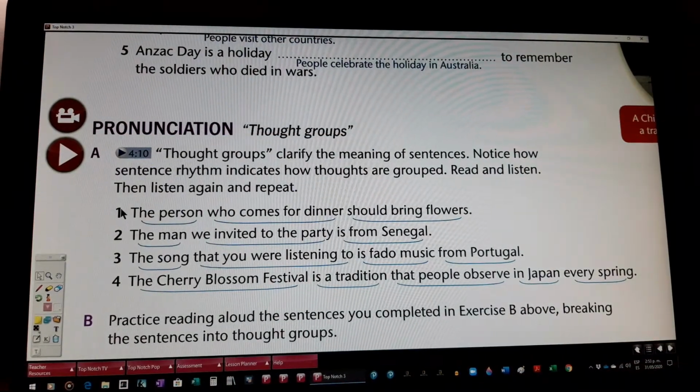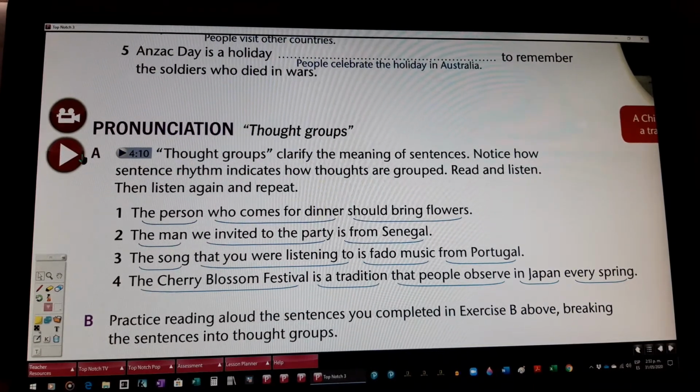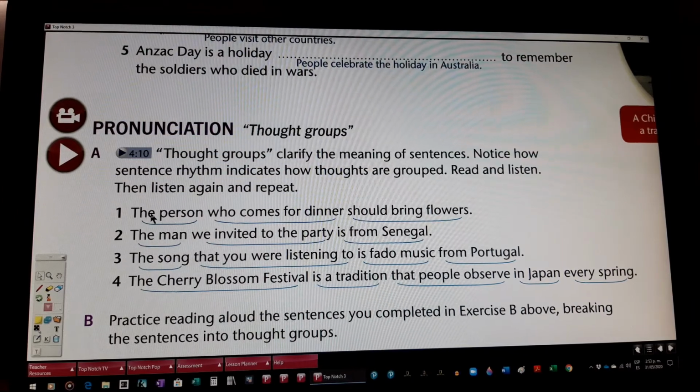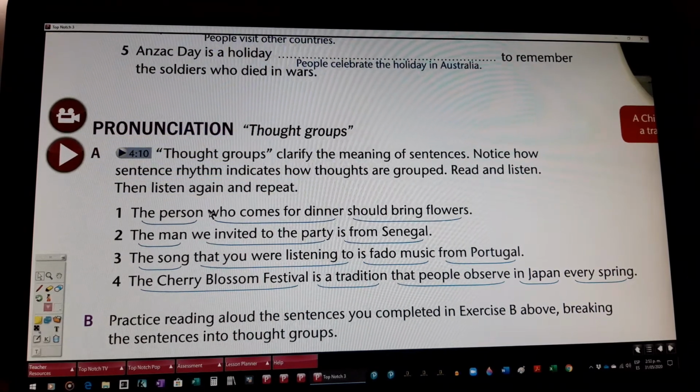Okay, did you understand the teacher clearly? Then you have cleared that the idea is when the sentence is very long, you divide the sentence into thought groups, okay? 2 or 3 groups to pronounce them correctly. The person who comes for dinner should bring flowers, 3 groups.